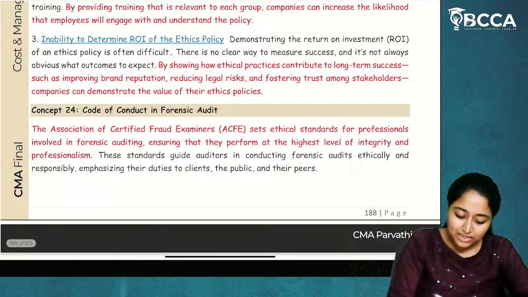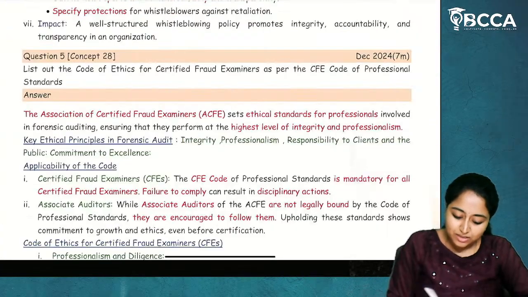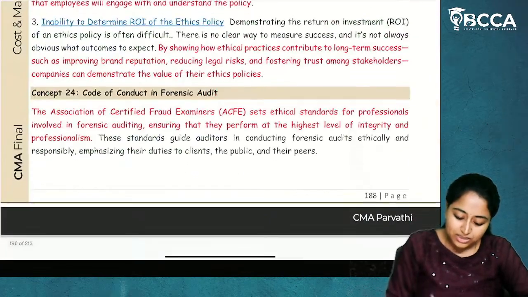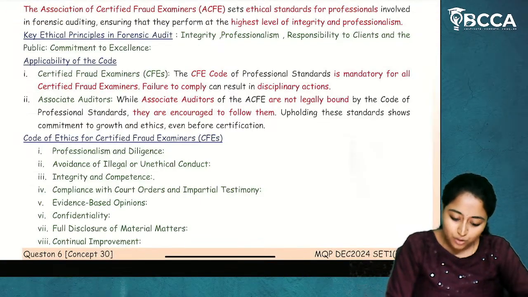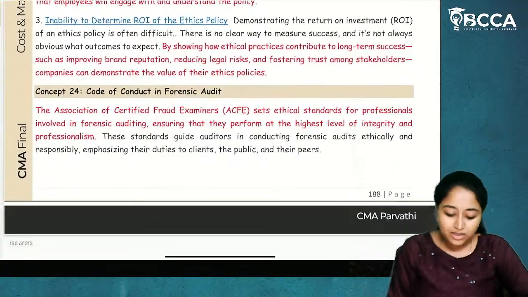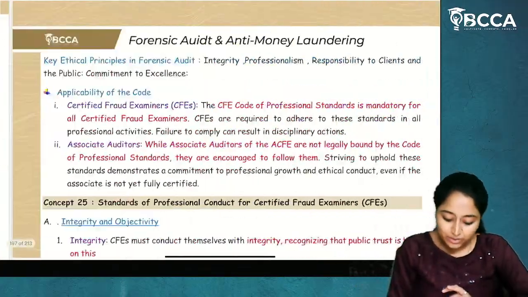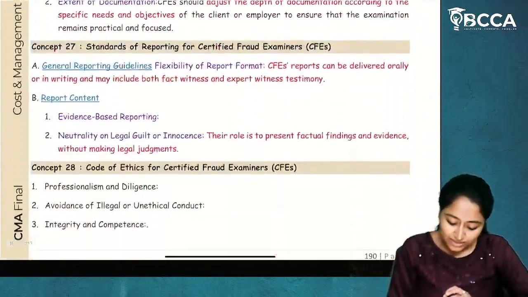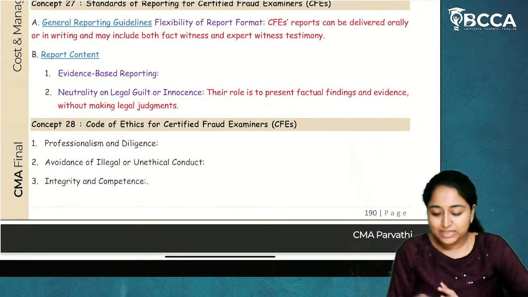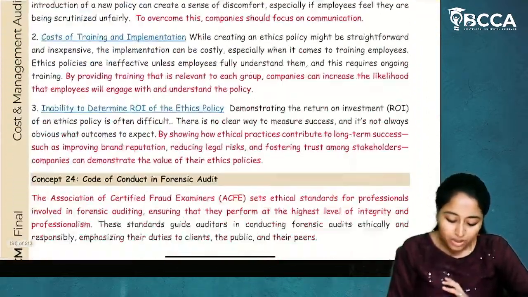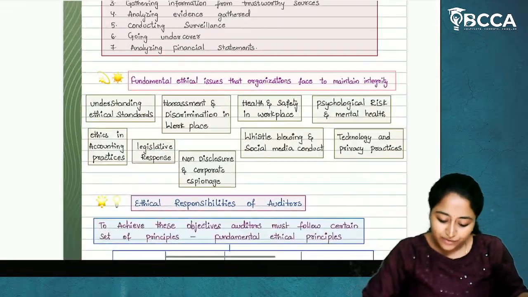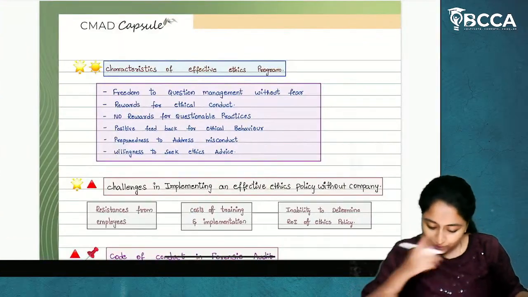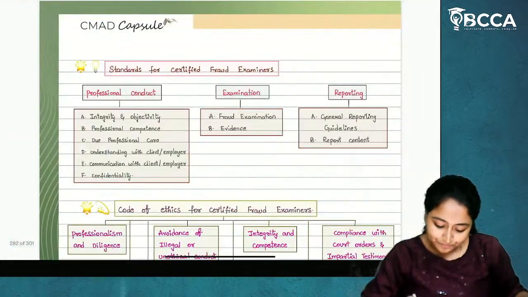Now, what are the concepts? The code of conduct in forensic audit. What is the code of conduct in forensic audit? Now, what is the code of ethics? We'll see. It is here, code of ethics for certified fraud examiners. We'll see that. Now, who are called certified fraud examiners? In my handwritten notes, I've given you a clear-cut idea of that. You can rely on that.